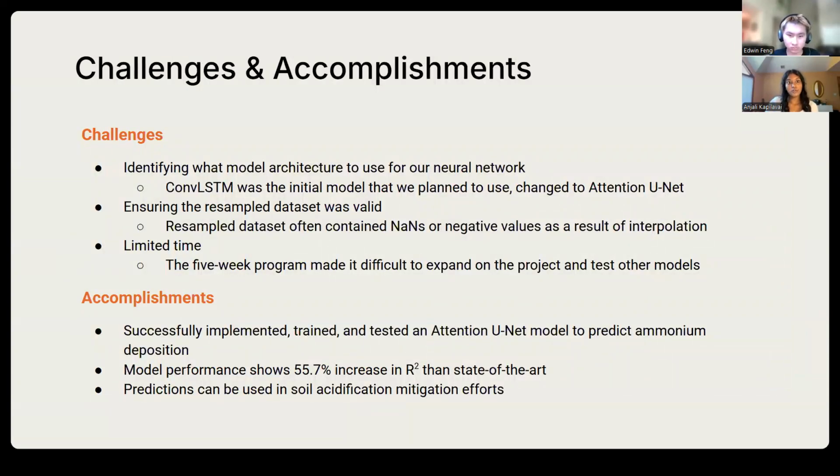Identifying a suitable model architecture given our data format was not straightforward. We also had to perform multiple sanity checks to ensure our dataset was valid and usable for training. Additionally, the 5-week time constraint made it difficult to expand more on the project and test other models. We were able to successfully implement, train, and test an attention UNet model to predict ammonium deposition, which shows a 55.7% increase in R-squared over state-of-the-art models. Our model produces predictions that can be used in soil acidification mitigation efforts, showing the real-world impact of our work.